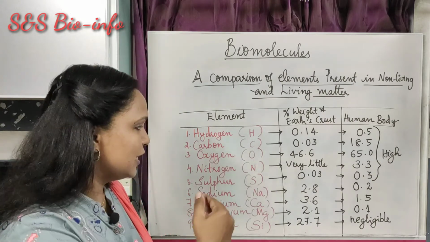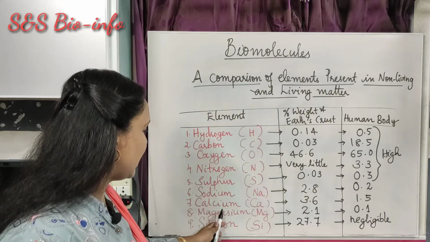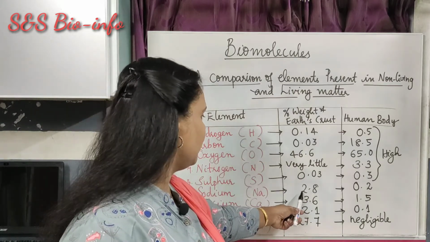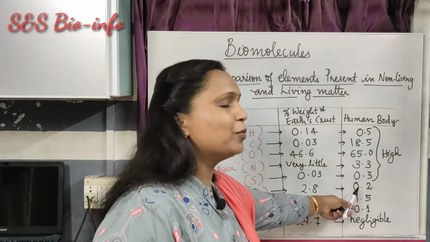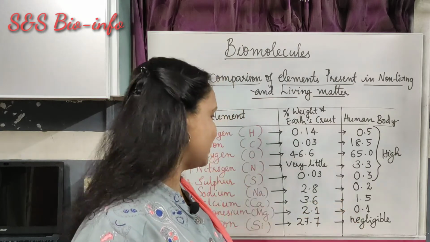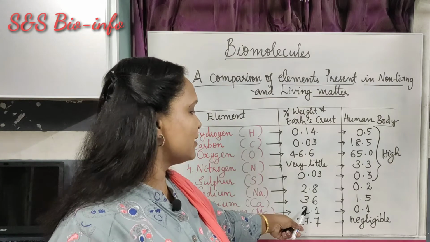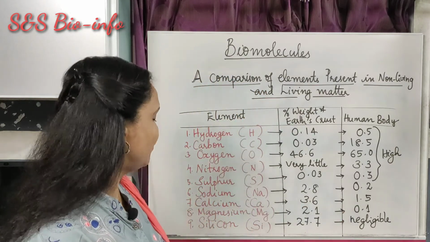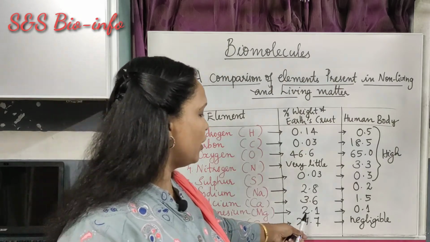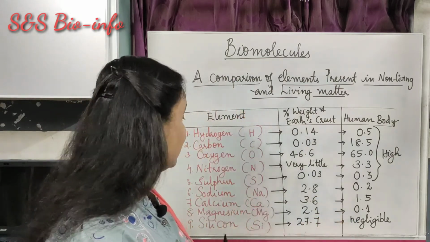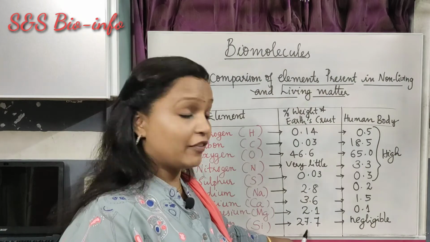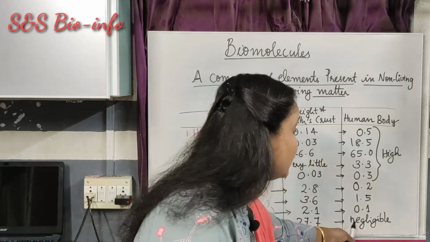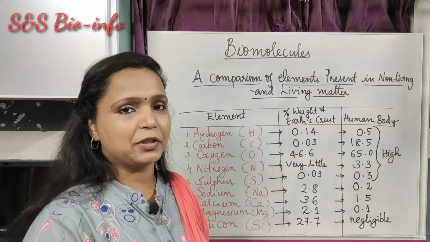So let's consider the remaining elements like sodium, calcium, magnesium and silicon. In the earth's crust, sodium is 2.8%, in the human body 0.2% only. Calcium is 3.6 in the earth crust and in the human body 1.5%. Magnesium 2.1 here, 0.1 there. Silicon is 27.7% in the earth crust, and a negligible amount of silicon in the human body.